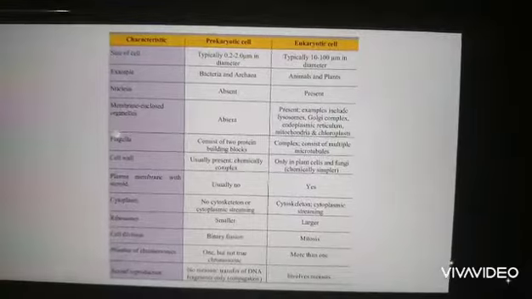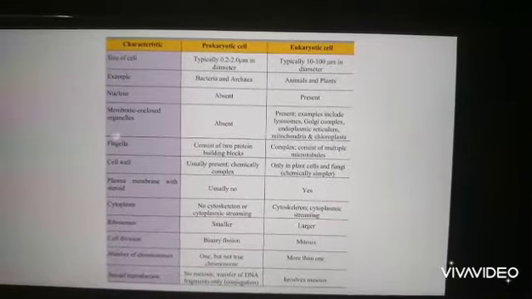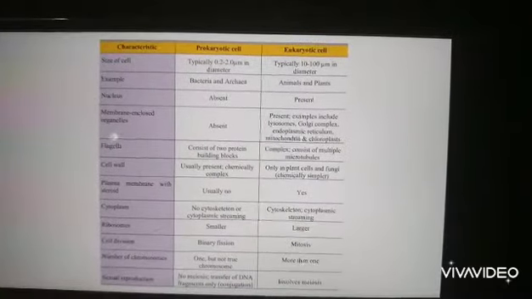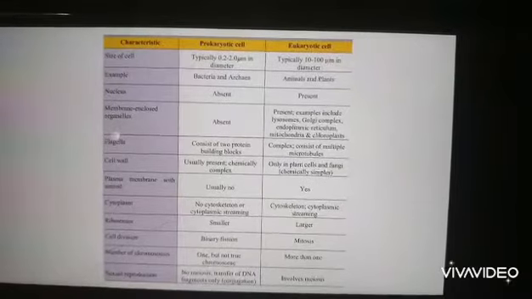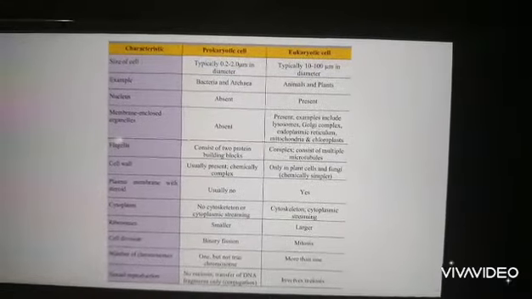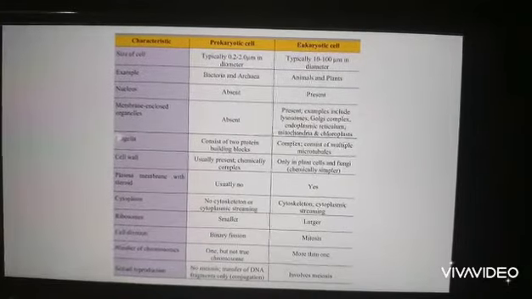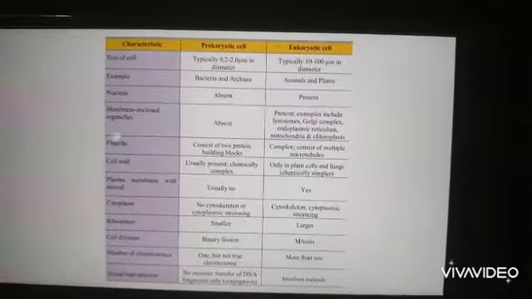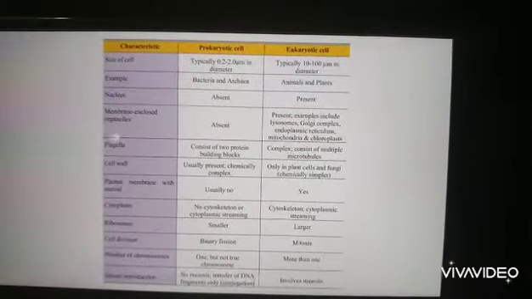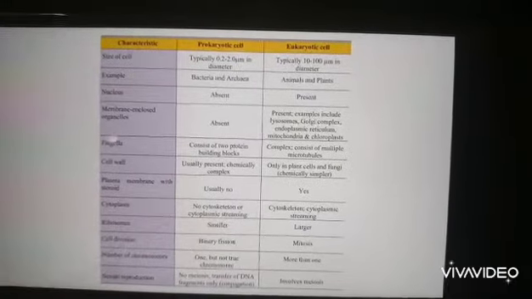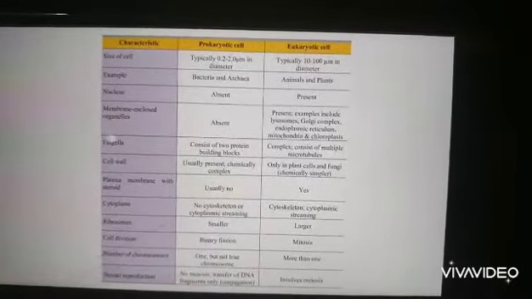Number of chromosomes: 1 but not a true chromosome. In eukaryotic cell, more than 1. Sexual reproduction: no meiosis in prokaryotic cell, they have the transfer of DNA fragment. And in eukaryotic cell, it involves meiosis.